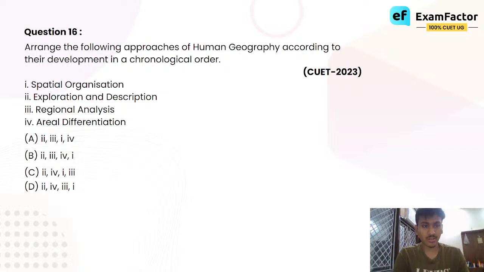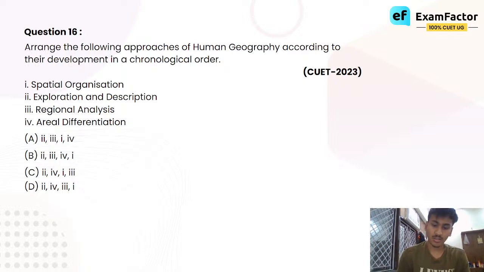So let's look at the question. Arrange the following approaches of human geography according to the development in a chronological order. The approaches or branches of human geography, the ways in which human geography is studied, have not been static. They have evolved over time. Evolved means they have changed over time. Arrange the following approaches of human geography according to the development in a chronological order.